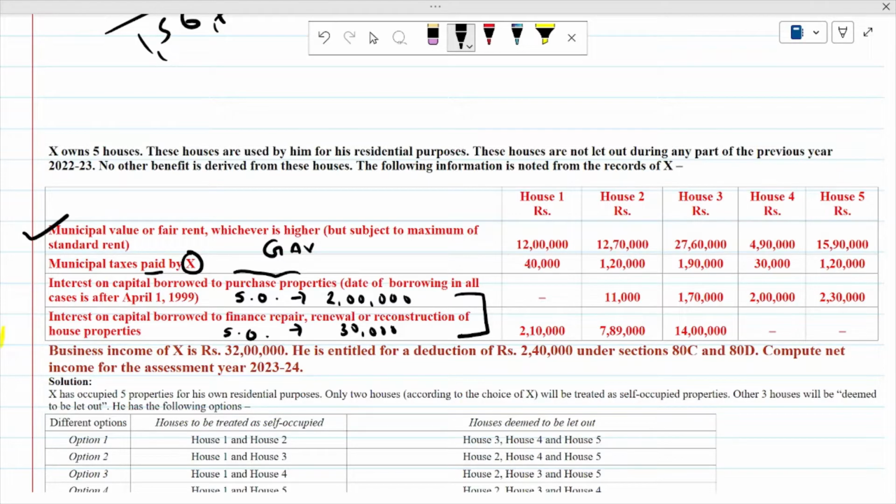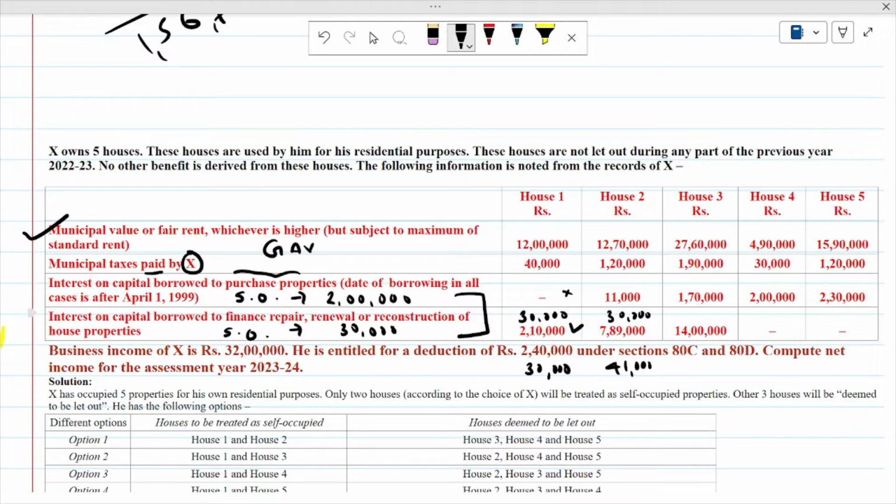Now let us assume that the property is self-occupied. How much deduction will you get in house 1 for interest on borrowed capital? Here nil and 2 lakh 10,000. So here no deduction is available on the first, and on the second a maximum deduction of 30,000 is available. So the total available as a deduction is 30,000 if the property is self-occupied. Now house 2: 11,000 and 7 lakh 80,000. Here you will get only 30,000, because the maximum is 30,000. On the other, a maximum of 2 lakh is available, but 11,000 is there. So you will get 41,000.